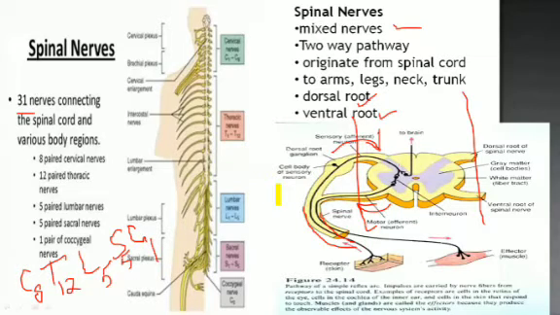In between both of them, we have interneurons, or mixed neurons, where the messages are interpreted, and then they give messages to the brain and to the effectors. Sometimes the messages go to the brain, but most of the time mixed neurons work for that purpose. So they originate from the spinal cord, you can see, and then they go to the arms, legs, neck, and trunk, where we have the reflex arc, as you have seen before.